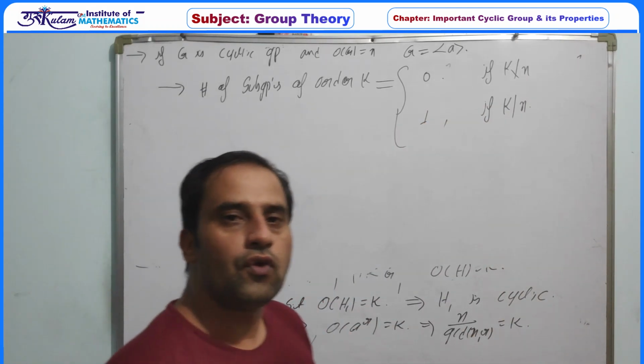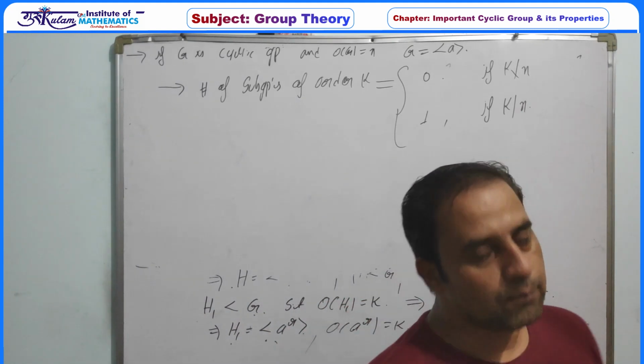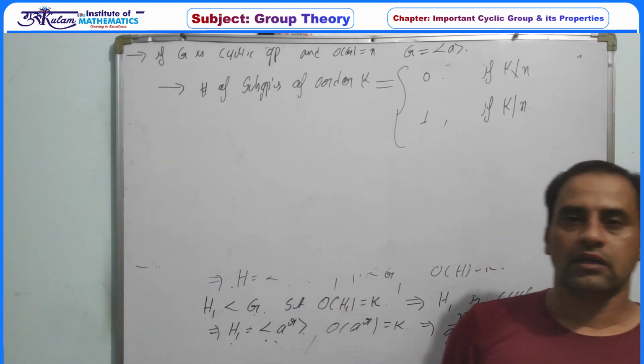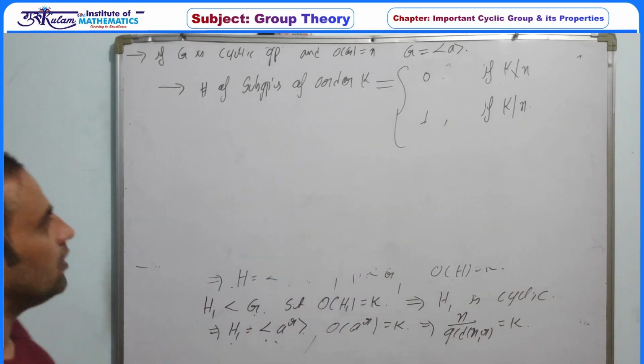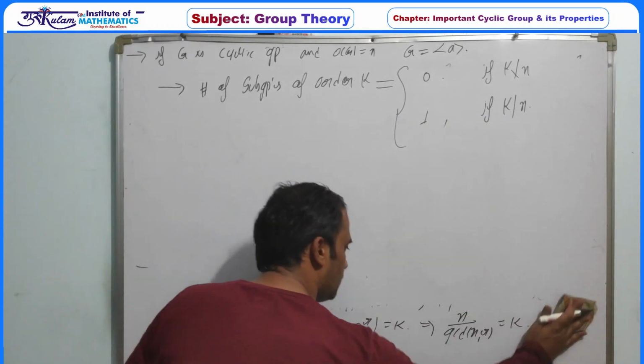That is, for each positive divisor of n, G must have a unique subgroup of that order.